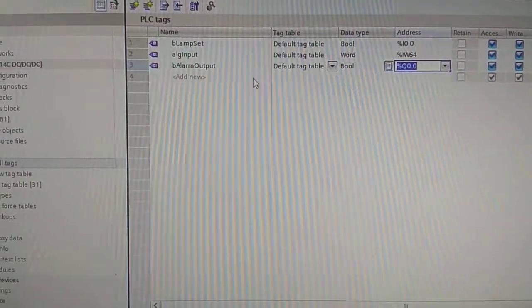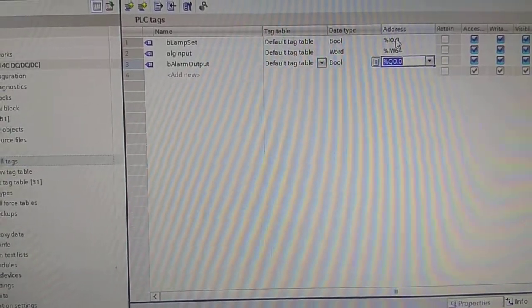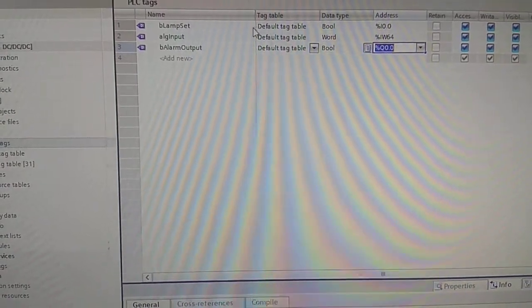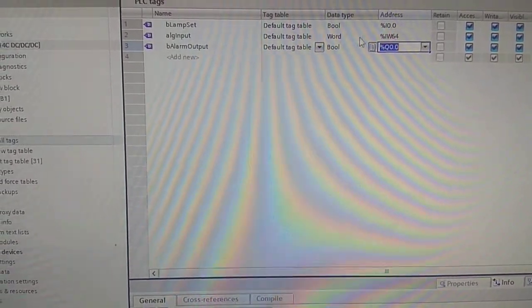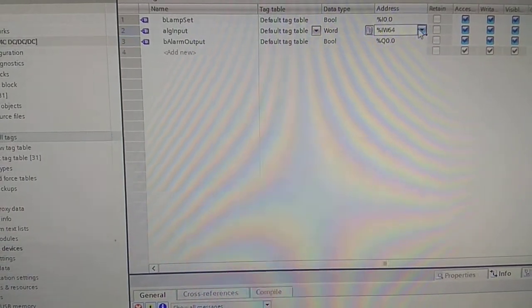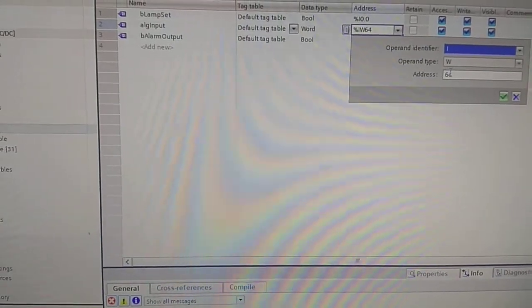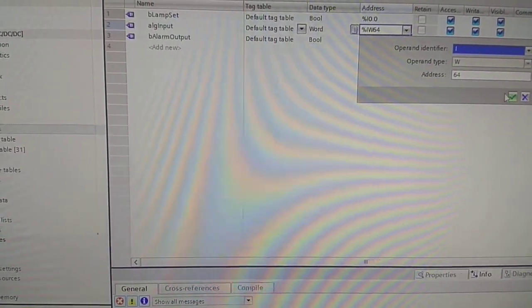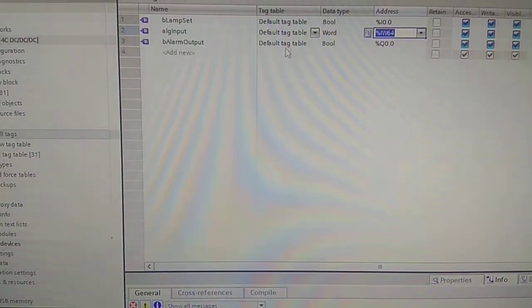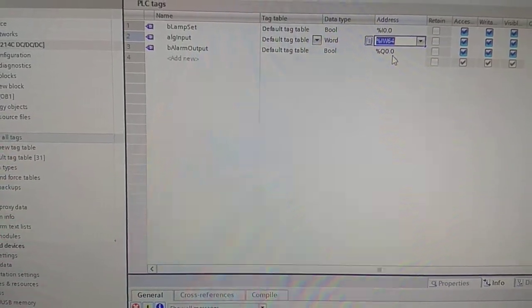So I've set a lamp set tag of type boolean, and its address is I0.0, which is what we just looked at. We've also got analog input of type word, and its address is IW64. Now, after you've specified word, you do need to specify the 64 address for this one. And also we've got the output of type boolean, which is Q0.0, which is the other LED that we looked at.